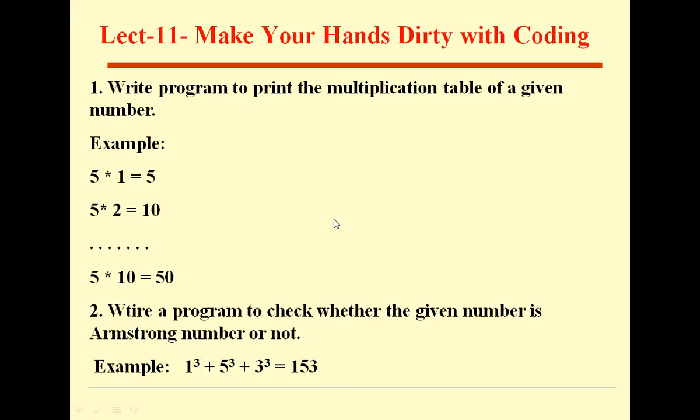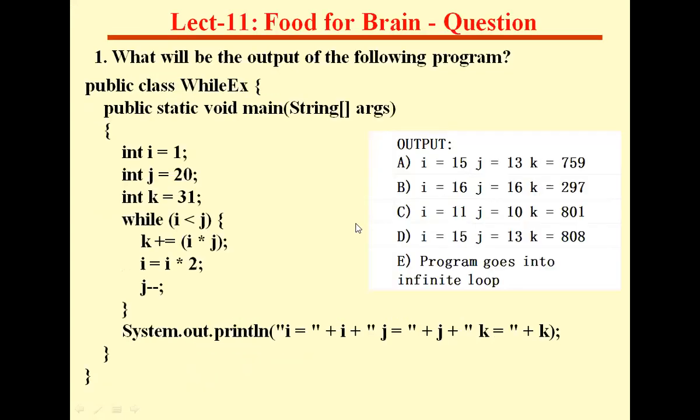Next, brainstorming section here. Okay, food for brain question. Here is the question for you. What is the output of this program? i, j, k values are given and a condition is given here. Okay, so there are some expressions given inside the loop. Execute these expressions and finally, after coming out of the loop, print the i, j, k values. So what are the values of i, j, k after the loop?